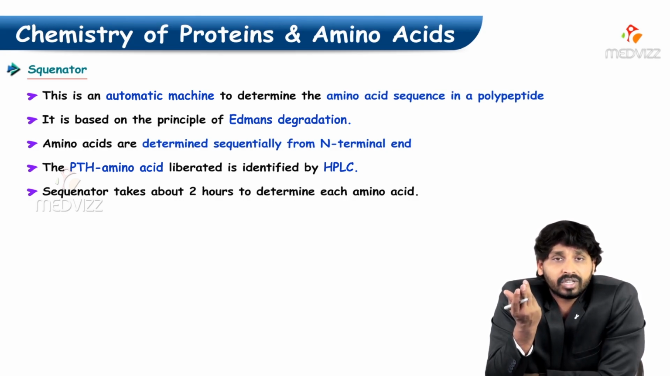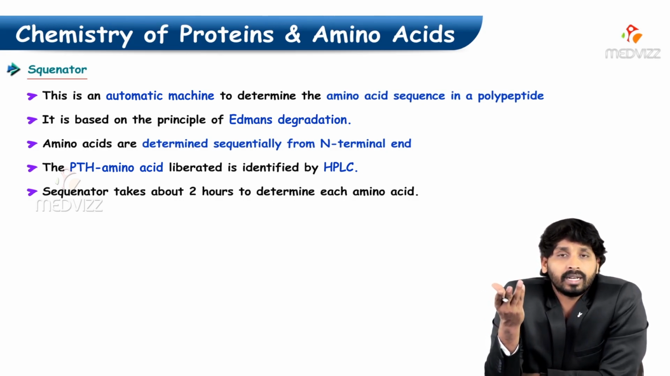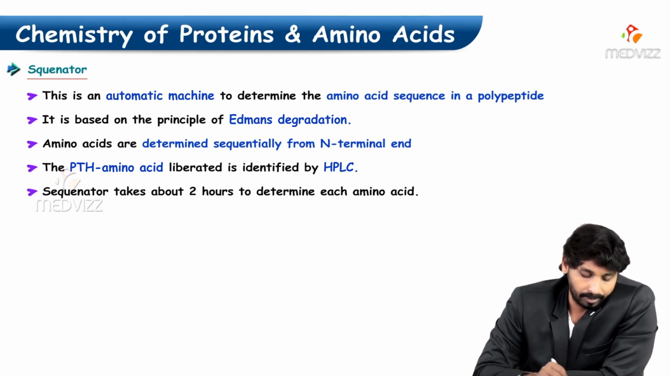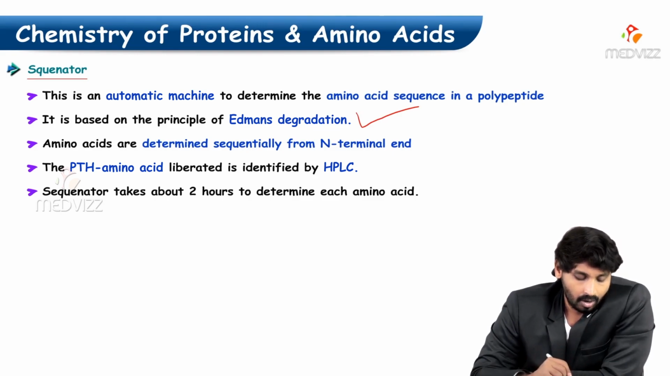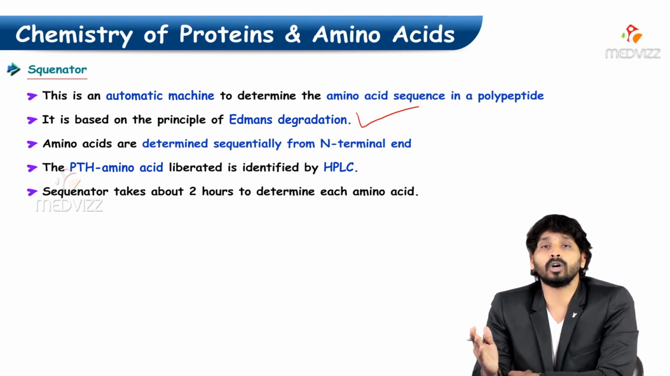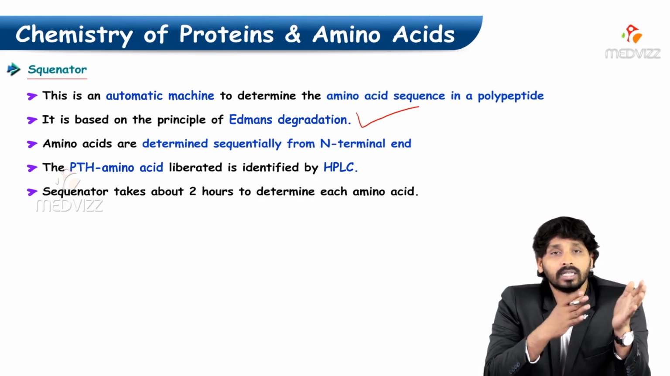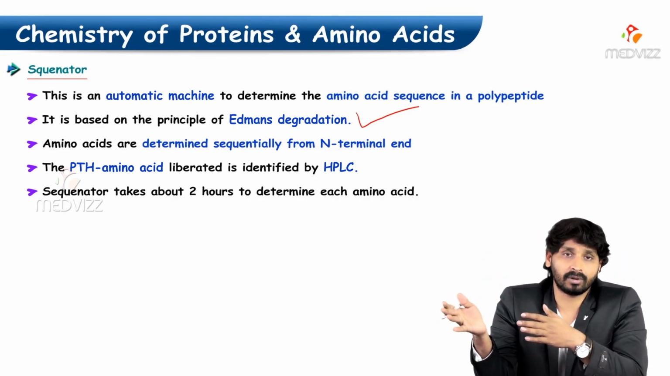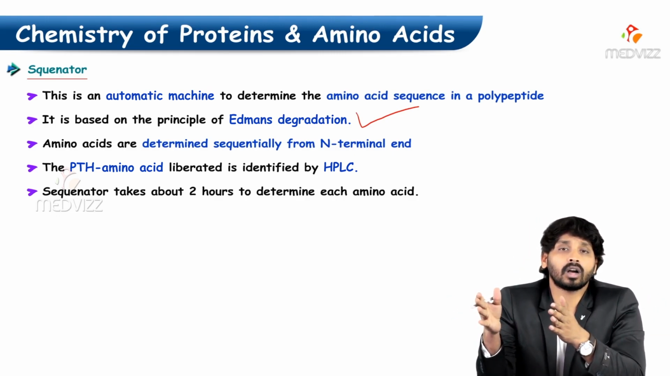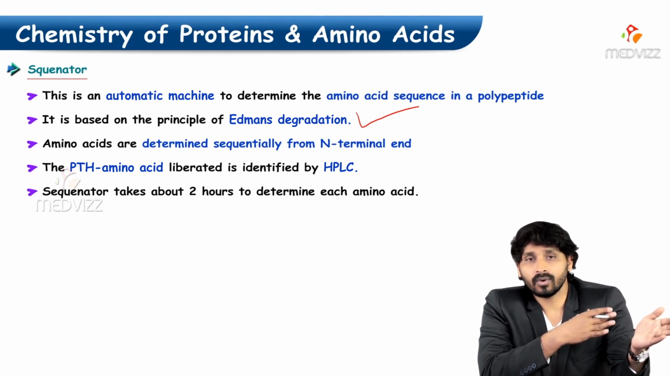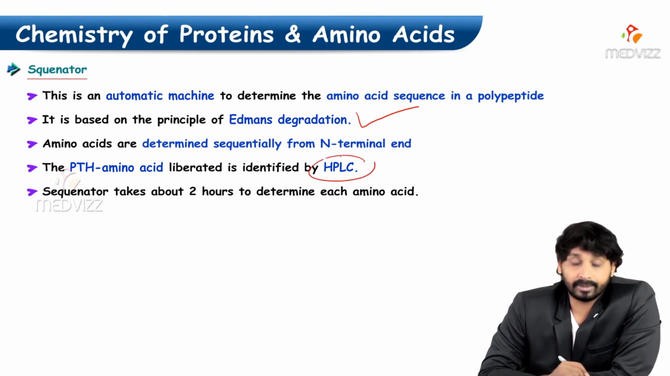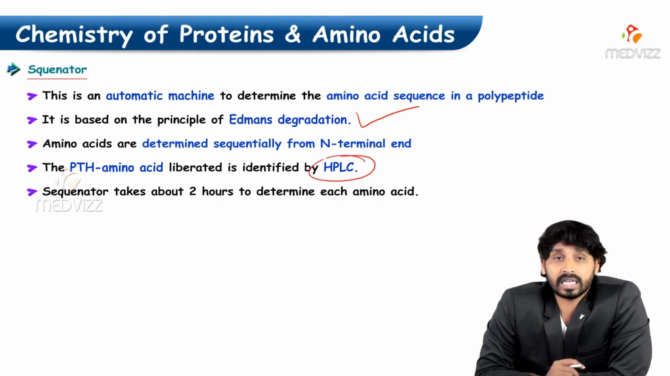With the help of this machine, you can easily identify the sequence of amino acids in a polypeptide. It also works on the principle of Edman degradation. Amino acids are determined sequentially from the N-terminal end. As we are all aware, polypeptides have two ends: one is the amino terminal end, the other is the carboxy terminal end. The sequenator counts the amino acids from the N-terminal end, and the liberated PTH amino acid is identified by HPLC, which stands for high performance liquid chromatography.